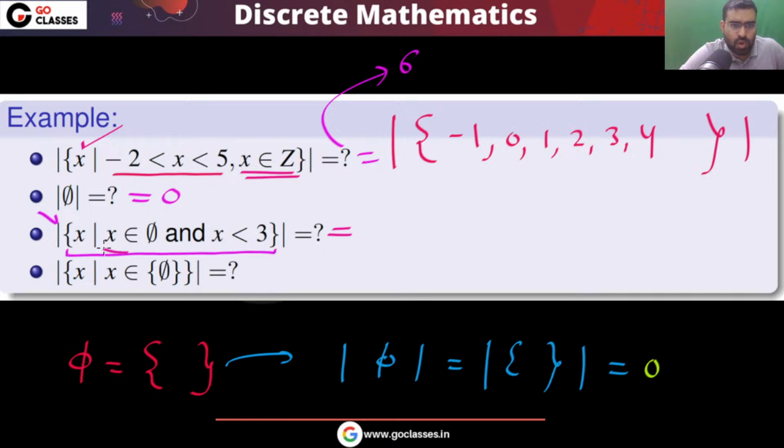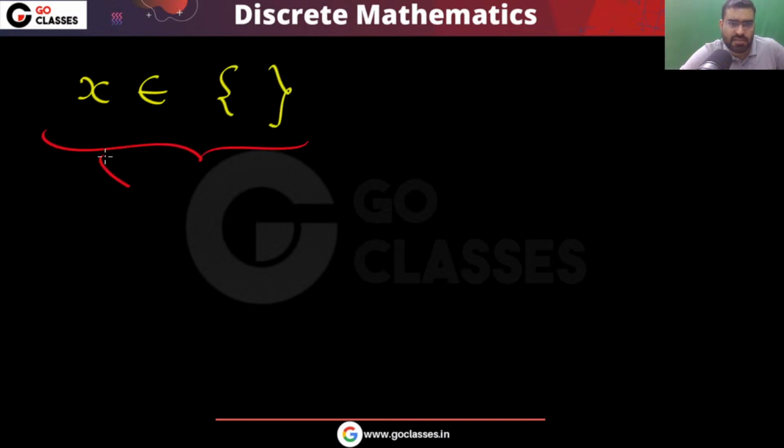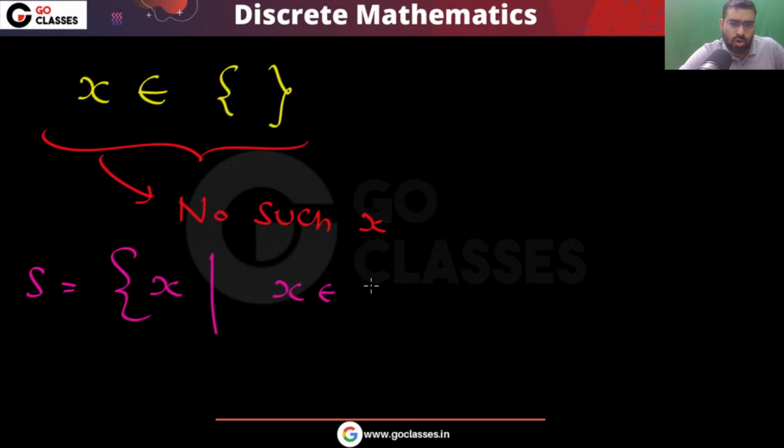This is saying that x belongs to phi. But there is no x in the phi, right? There is no element which will satisfy this property. Correct? Do you agree? If I say x belongs to phi, then it simply means there is no such x, right? Let's assume there is a set in which you have those elements who belong to phi.